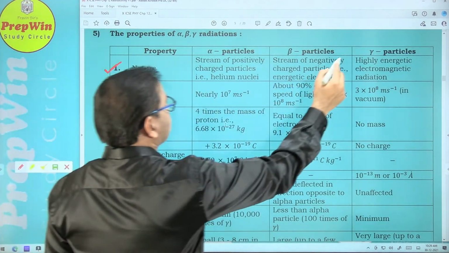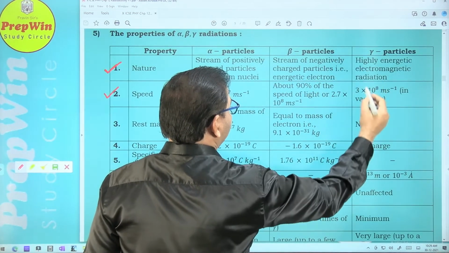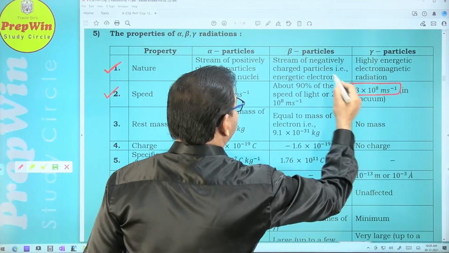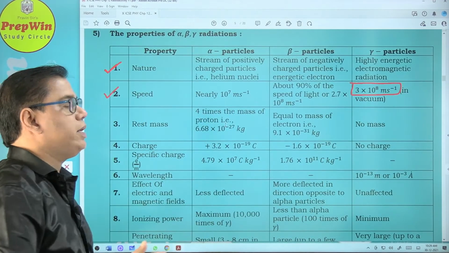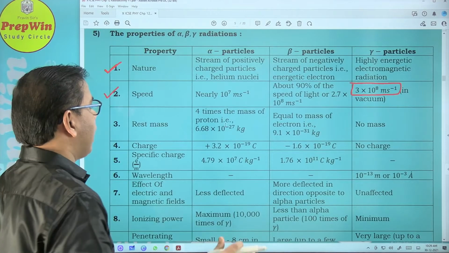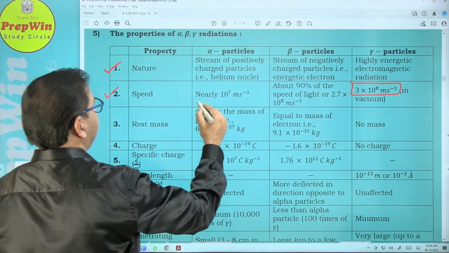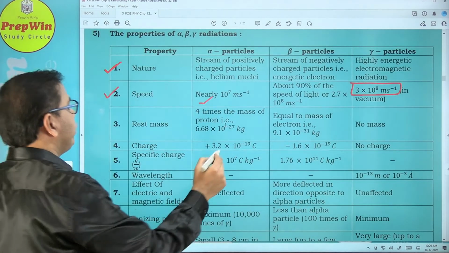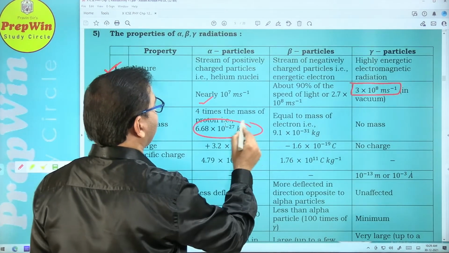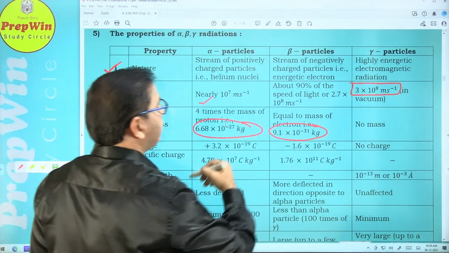Speed. So gamma particle travels with a speed of light. Its speed is 3 into 10 raised to 8 meter per second in vacuum, and slowest among 3 is the alpha particle.